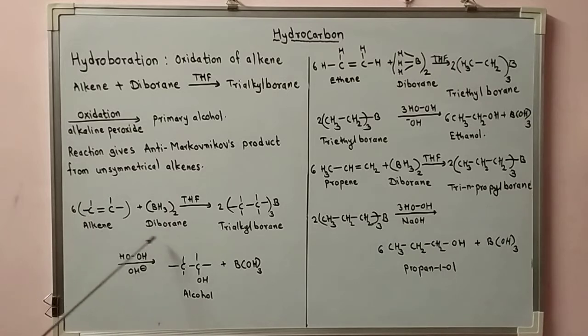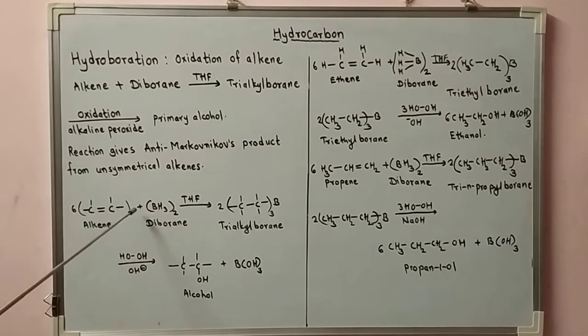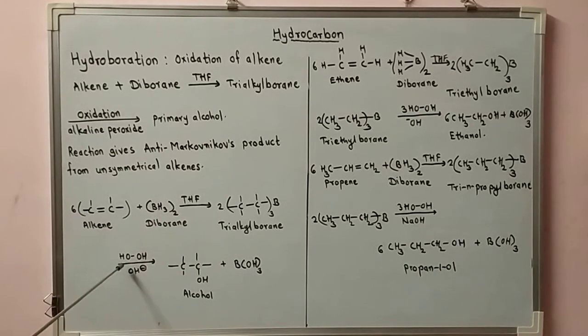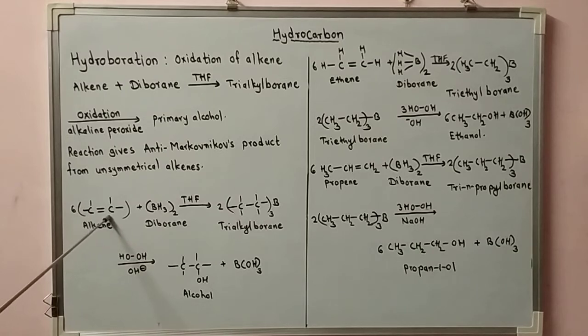Let's see the general reaction. 6 molecules of alkene plus diborane in the presence of THF gives trialkyl borane. In alkaline medium using peroxide, it produces alcohol plus B(OH)3, boric acid. Alkene, 6 molecules, carbon-carbon double bond, plus diborane having formula B2H6.